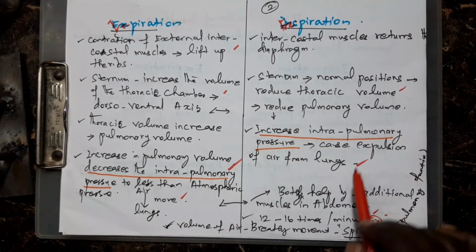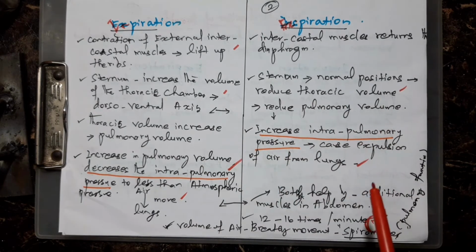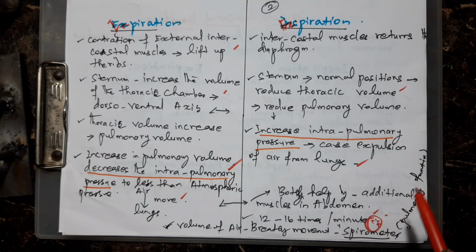As already explained, inspiration and expiration, you note down this also. This is very, very important. On both sides, inspiration and expiration are additionally helped by some of the muscles in the abdomen. A normal healthy person respires 12 to 16 times per minute on average.